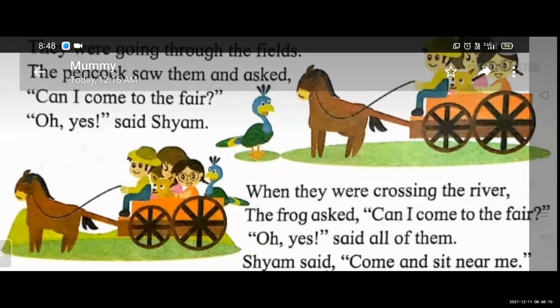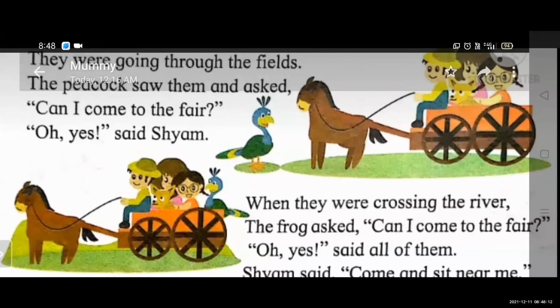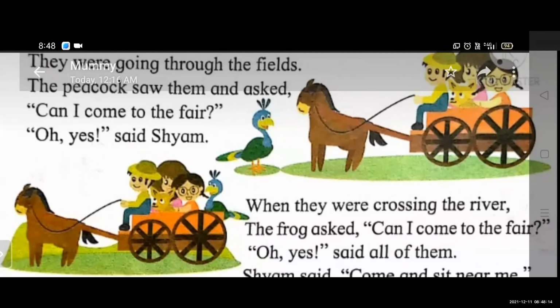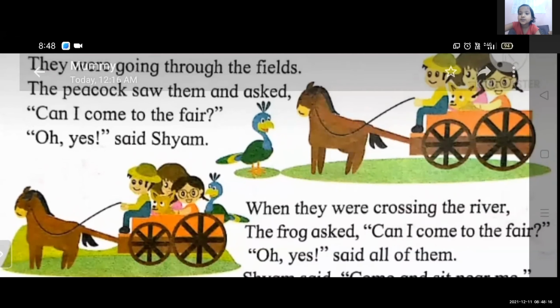Now see the next picture. Which new animal do you see in this picture? Peacock. Yes. When they go from the field, the peacock saw them and asked, "Can I come to the fair?" The peacock also knows they are all going to the fair.